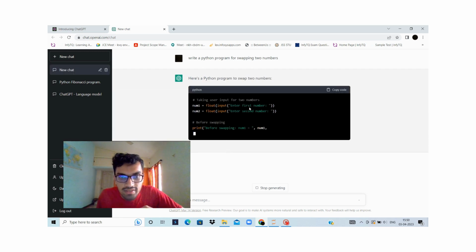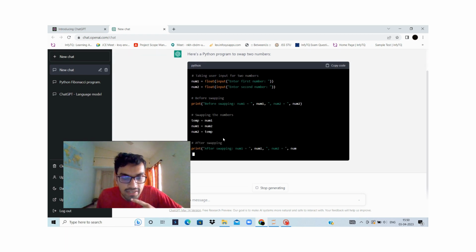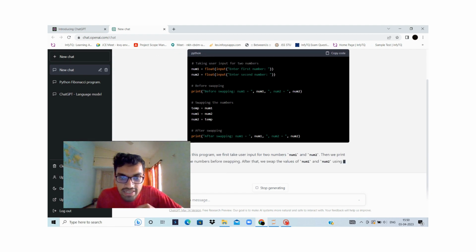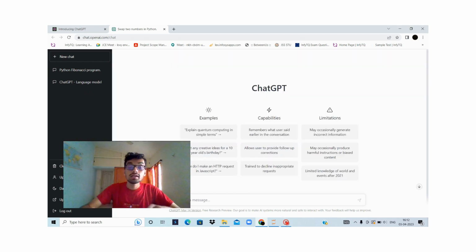So here two numbers are taken and swapped using a temp variable, and here it is explaining. The very big advantage of ChatGPT is that it gives the code and also explains it afterwards. Now these are all simple programs that a student can do.